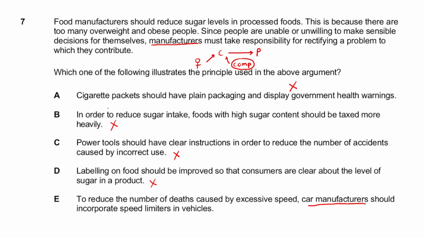So here it's to do with cars, whereas in the passage it's to do with sugar. A lot of students get caught out and say, oh, according to other questions, this is completely relevant, but it's actually very different in this case. So hopefully, guys, over the next questions you get used to that. That's why this is going to be our winner, and E is going to be the correct answer.